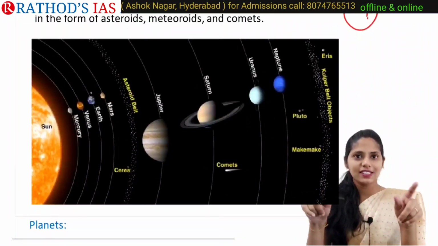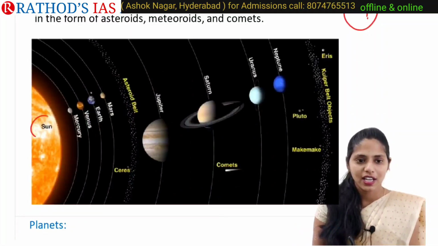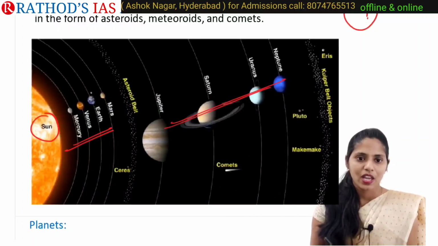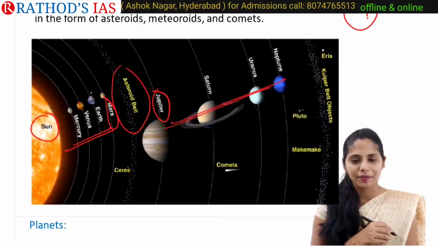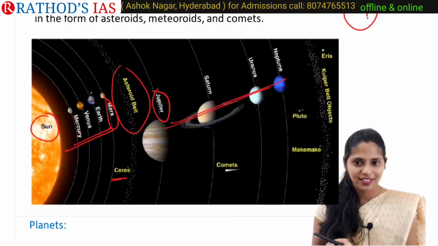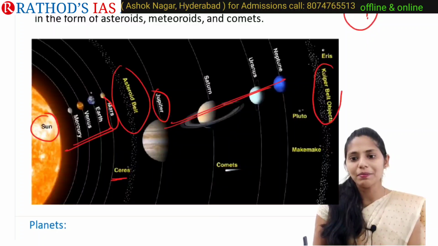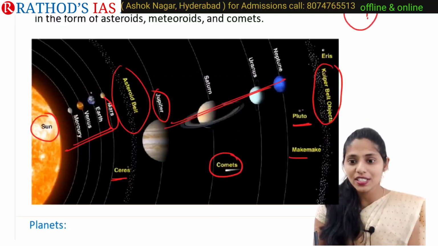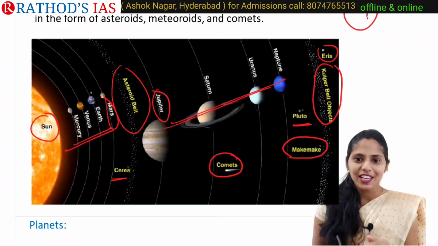If you see this image, you can see the sun, and we have 4 planets here and 4 planets here, and between Mars and Jupiter we have the asteroid belt. Here you can see Ceres, and beyond Neptune we have the Kuiper belt, and we have Pluto. Here you can see a comet, and here Makemake and Eris.